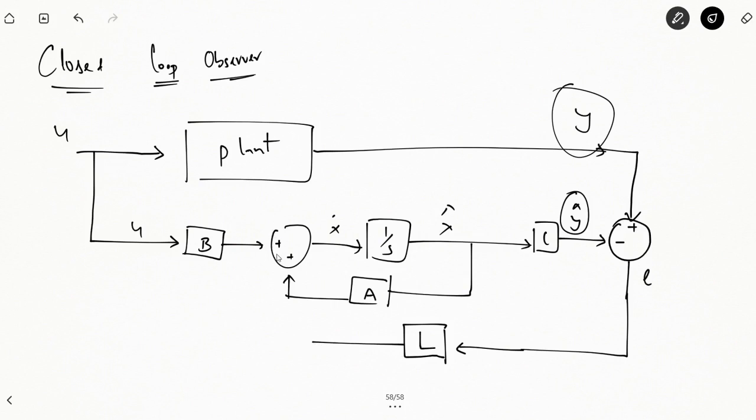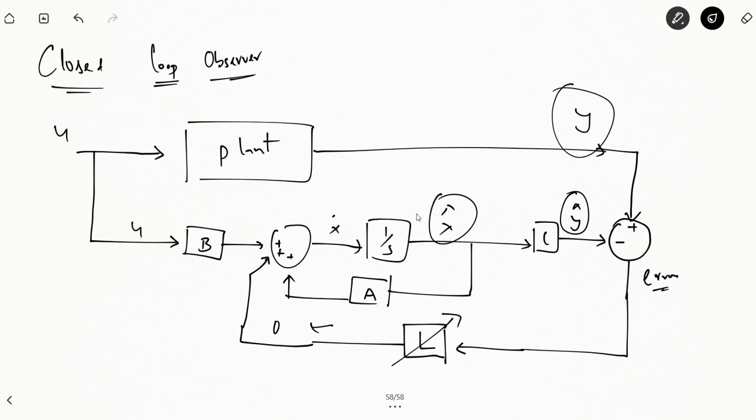I'll keep it L. This knowledge of L will go back to this system so that a corrective action is taken depending upon the value of this error. ठीक है, अगर एरर आपका ज़ीरो है तो यहाँ से जो सिग्नल आ रही होगी वो ज़ीरो ही होगी. अगर यहाँ से एरर आपका पॉजिटिव है या नेगेटिव है, depending upon whatever the value of this gain L you have chosen, we can take proper corrective measures so that this y cap is equal to y, or in other words x cap is equal to x. Fine.